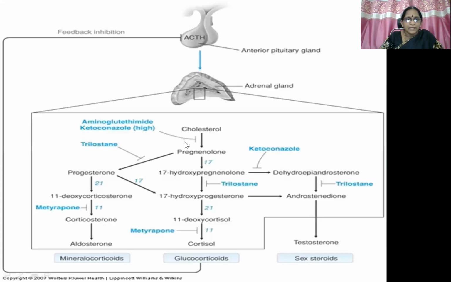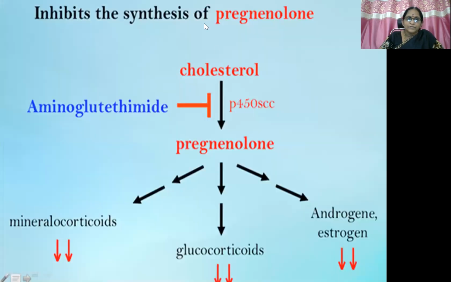So here you can see aminoglutethimide. This rate limiting or preliminary step, cholesterol to pregnenolone conversion, is inhibited, so all these steps can be nullified. Mineralocorticoid, glucocorticoid, and adrenal androgen synthesis can be inhibited. This is the mechanism of action of aminoglutethimide: cholesterol to pregnenolone conversion is inhibited, so mineralocorticoid, glucocorticoid, and adrenal androgens like sex steroids synthesis can be inhibited.